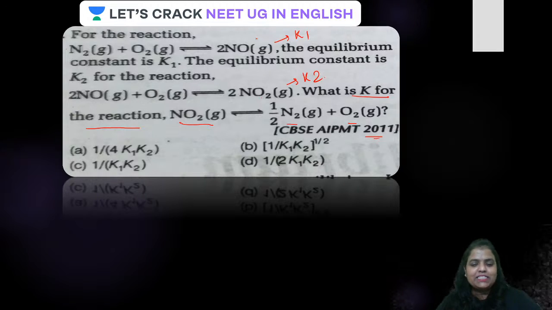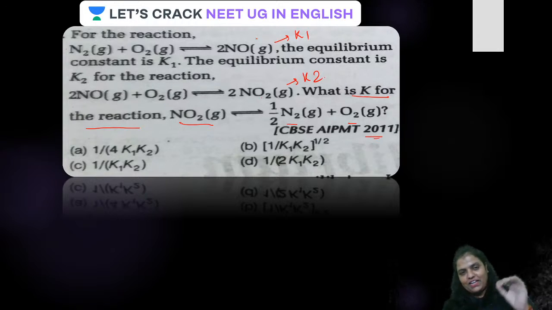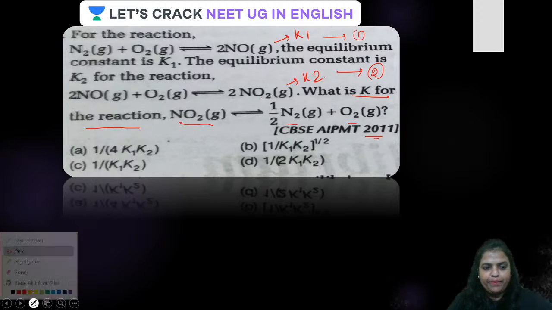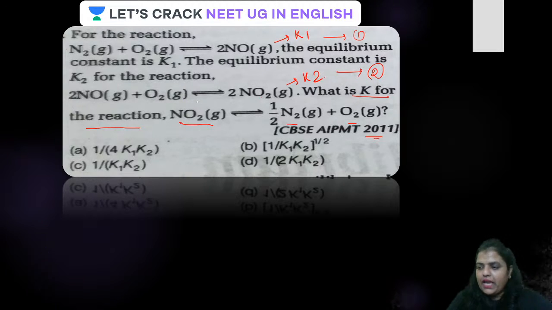Let us see how this question is to be solved. By that time, I would request you all to solve it yourself and answer in the chat box. Okay, let us discuss this, guys. For this, the equilibrium constant is K1. For this equation, the equilibrium constant is K2. Let this be equation 1 and this be equation 2. Let us add them.